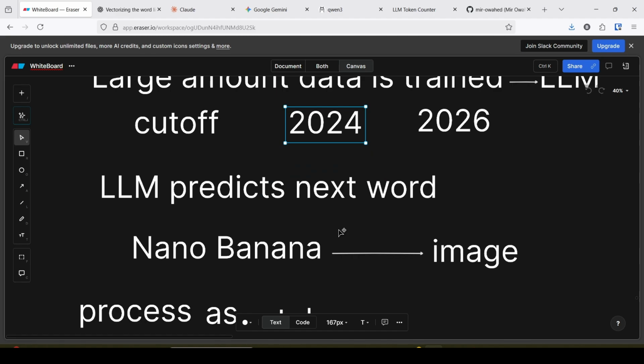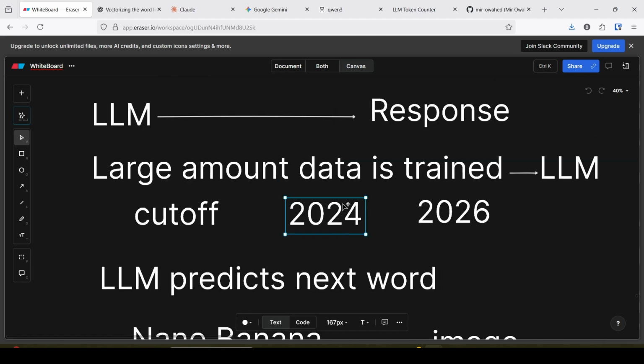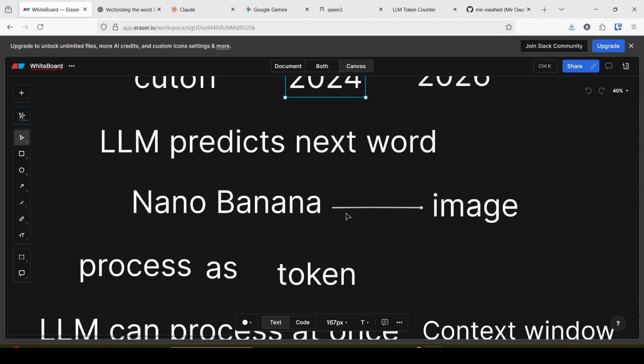That's why RAG is implemented. Different LLMs have different capabilities. For example, Nano Banana has image generation capability. You can go to Hugging Face and see the different LLMs.